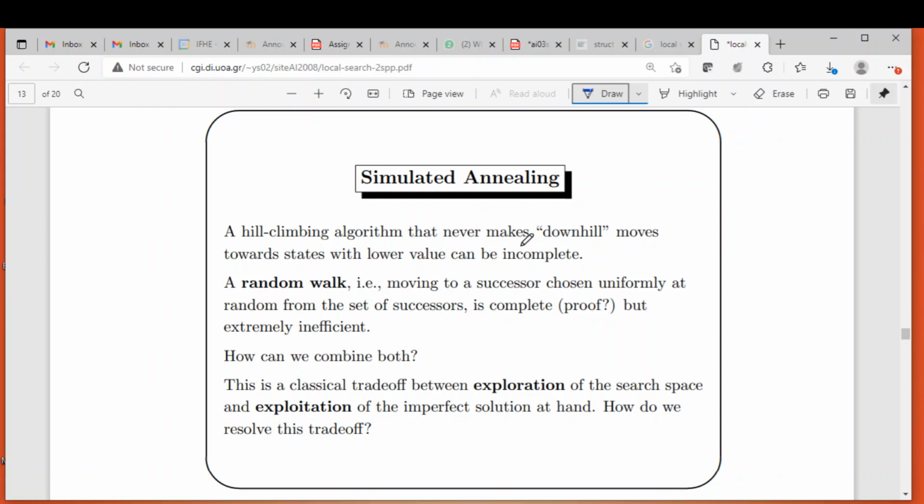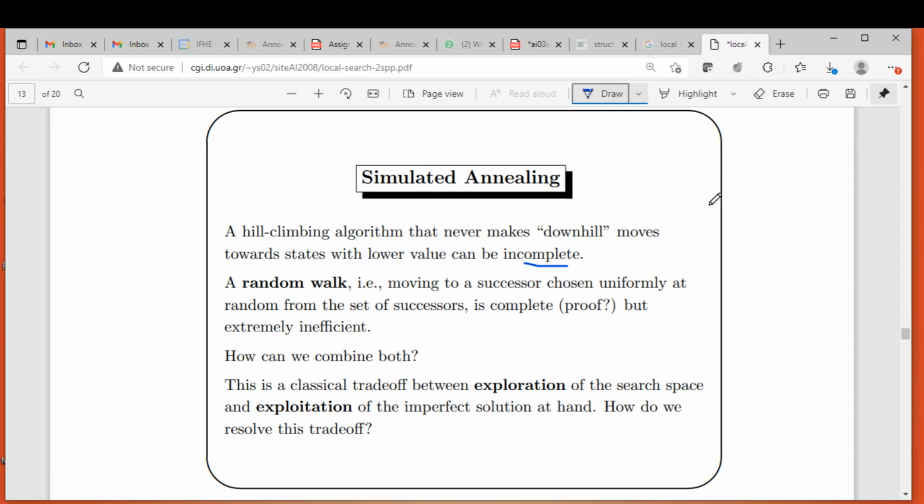The hill climbing algorithm that never makes a downhill move towards states with lower value can be incomplete. So what does it mean? If the hill climbing does not make a downhill move, then it may be incomplete. Incomplete in the sense it may not find a solution. So what's the problem with the standard hill climbing algorithm? It may get stuck in local maxima.